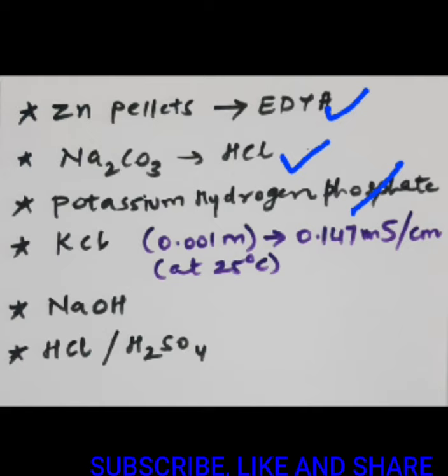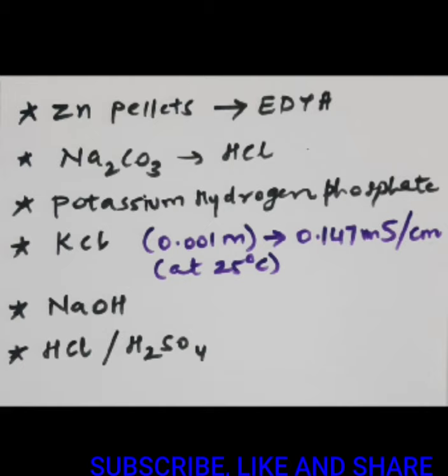For example, 0.001 molar KCl shows a conductance of 0.147 millisiemens per centimeter at 25 degrees Celsius, right? And this is not going to change. These are the constant values you can observe for every kind of KCl. For different molarities, you will have different conductivity values depending on the temperature conditions. However, the values are reproducible. Okay. So this is a good primary standard.